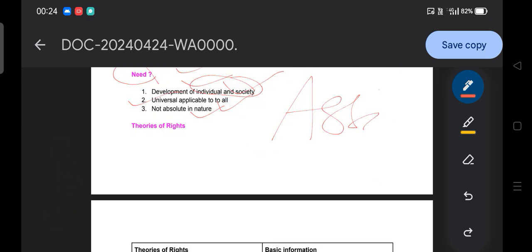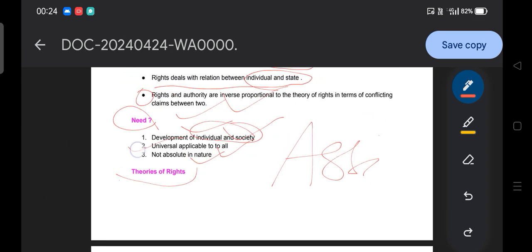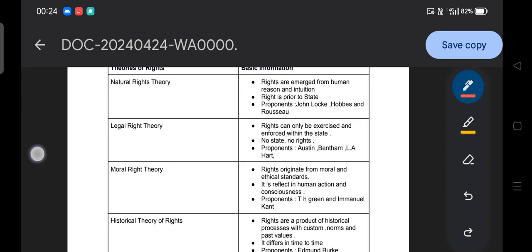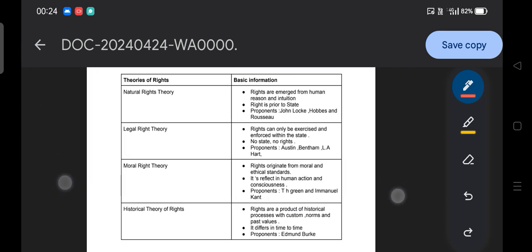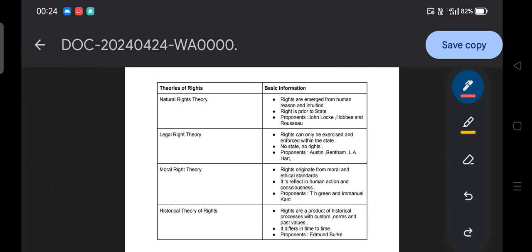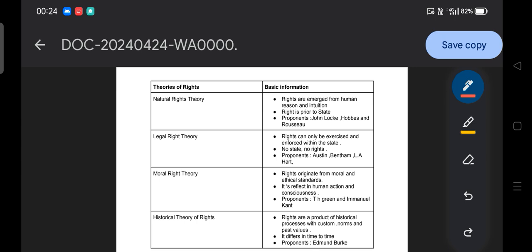Then moving to the theory of rights. If it is clear, then we will go into the theory of rights. Okay, so this table, made with my hard work and dedicated for you, will help to revise the theory of rights and very basic information. First we'll discuss one by one. I hope no one is getting bored, because I could read line by line, but it requires understanding here, because it's about the concept.